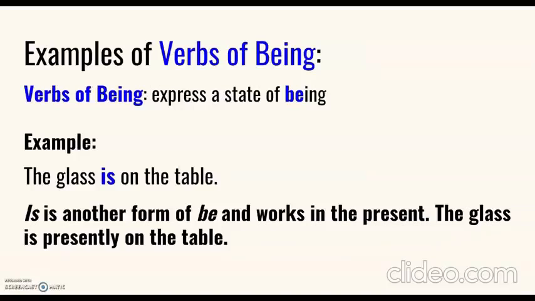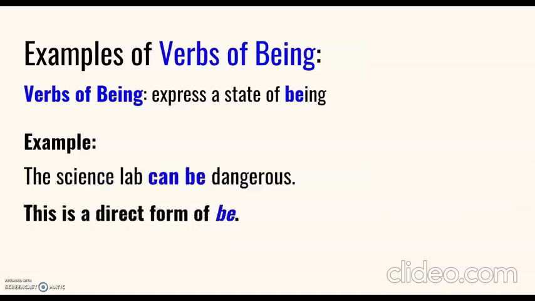Another example of verbs of being, the glass is on the table. Is is another form of be and works in the present tense. The glass is presently on the table. Another example, the science lab can be dangerous. This is a form of be. It's a direct form of be.